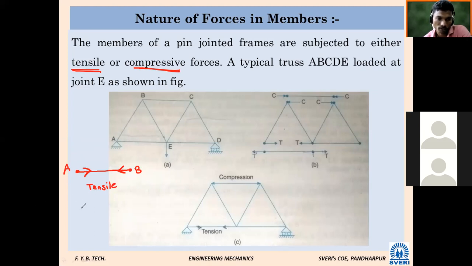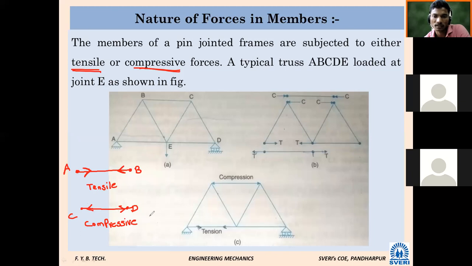And suppose for another member, CD, a particular force is acting towards the joint, towards point C and point D. This force will be compressive. This is most important: towards the joint, compressive; away from the joint, tensile.